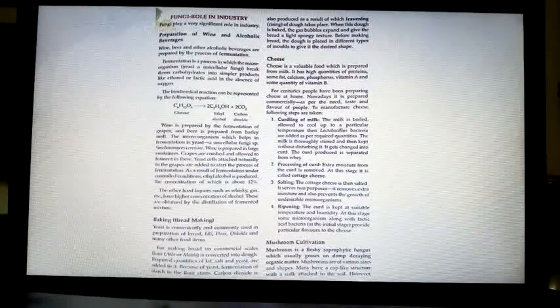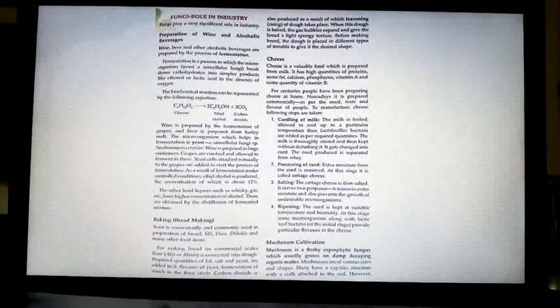Got it? So fungi's role in industry is what we are going to learn now. Fungi play a very significant role in industry. First is the preparation of wine and alcoholic beverages.